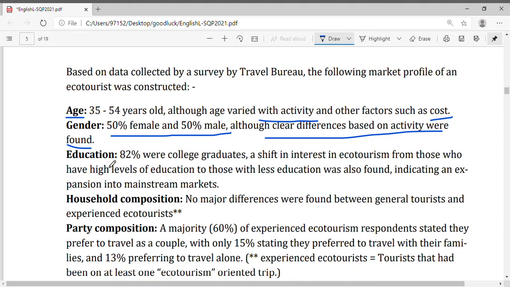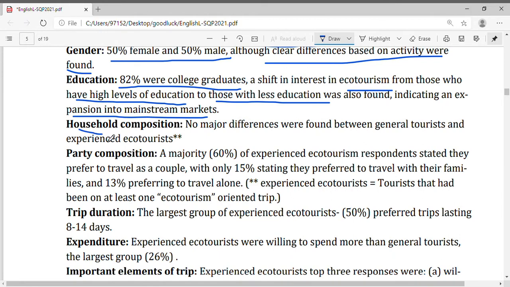Education. 82% were college graduates, a shift in interest in ecotourism from those who have high level of education to those with less education. So both are ready to travel now, even educated and less educated, indicating an expansion into mainstream markets. So even less educated are coming along with the educated people.